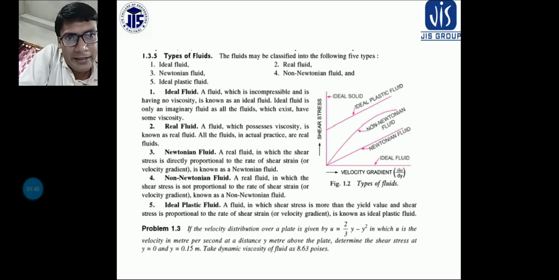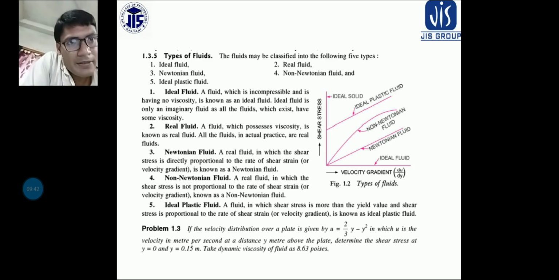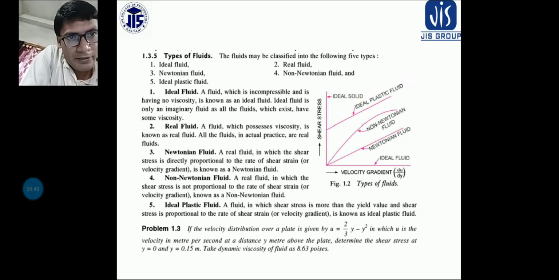Now what do you mean by ideal plastic fluid? In the graph it is seen, this graph. So ideal plastic fluid is a fluid in which shear stress must be more than the yield value, and then shear stress is proportional to the shear strain.